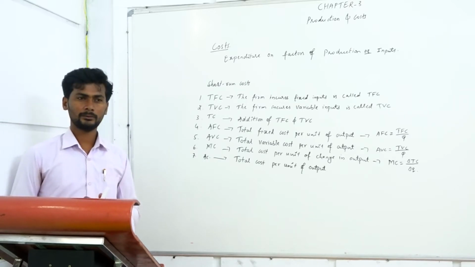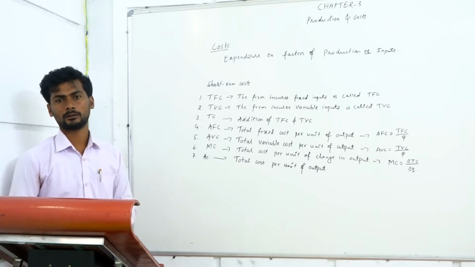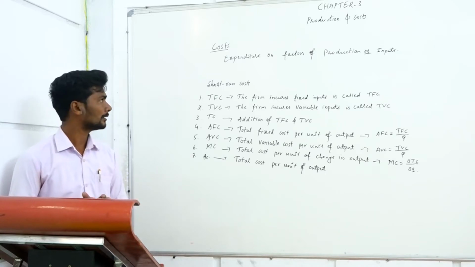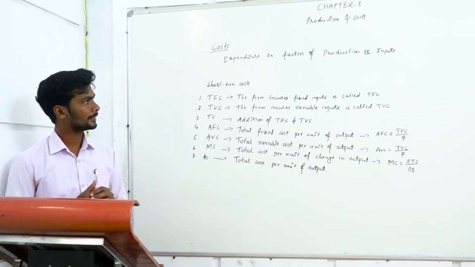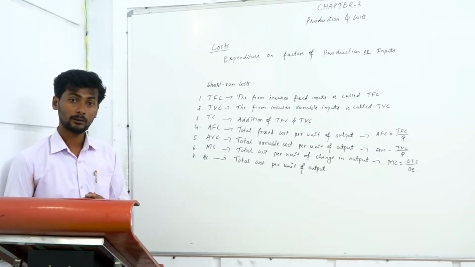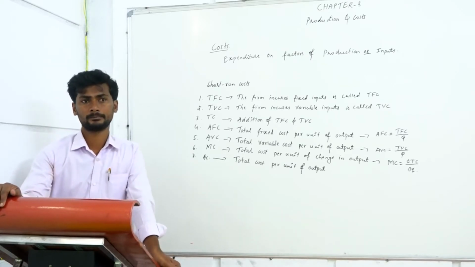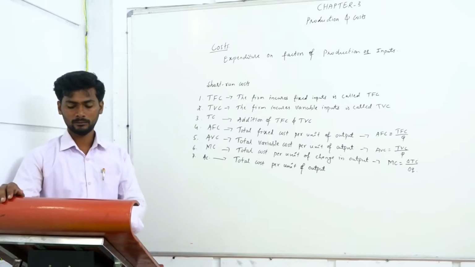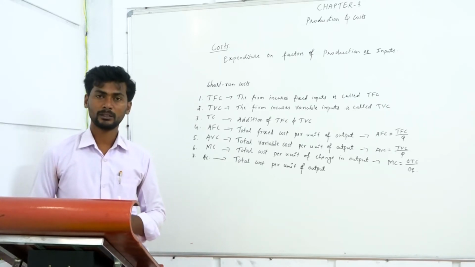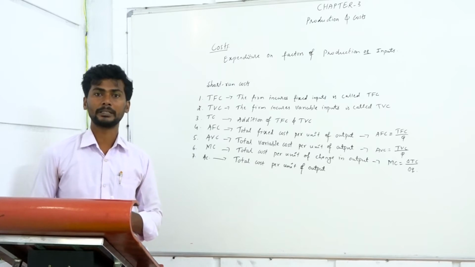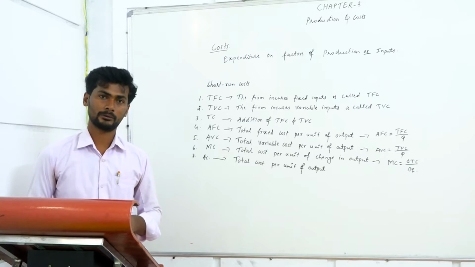First of all, try to understand what the meaning of cost is. Expenditure on factors of production or inputs is known as the cost of a firm. In order to carry out production, a firm will spend money on purchasing factors of production or inputs.